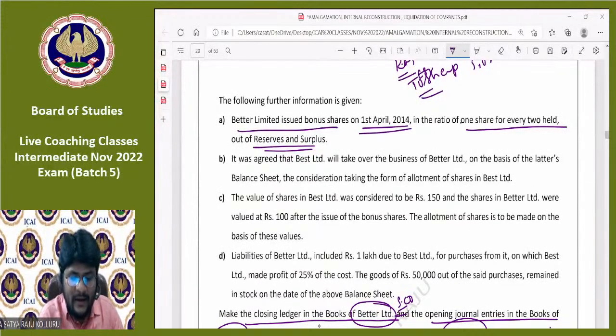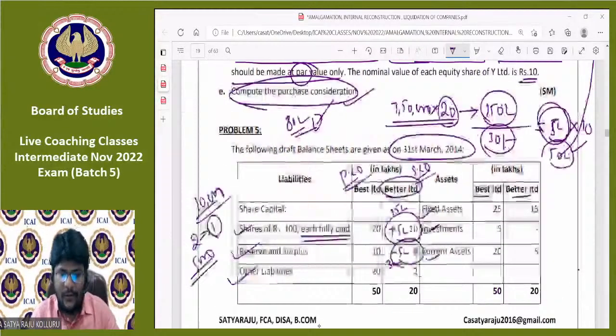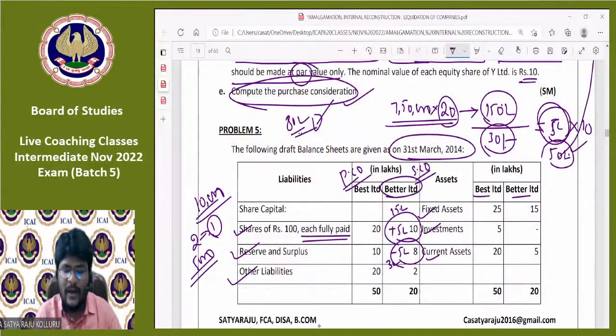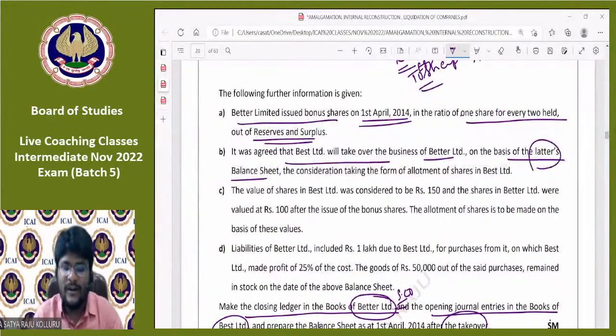It was agreed that Best Limited will take over the business of Better Limited on the basis of the latest balance sheet. What is the meaning of latest balance sheet? Latest balance sheet means after issue of bonus shares by the selling company to their equity shareholders. So we already prepared the latest balance sheet. The latest balance sheet is equity share capital 15 lakhs, reserves and surplus 3 lakhs, other liabilities no change, and for the assets also there is no change. On the basis of such latest balance sheet, the purchasing company is ready to take over the selling company.